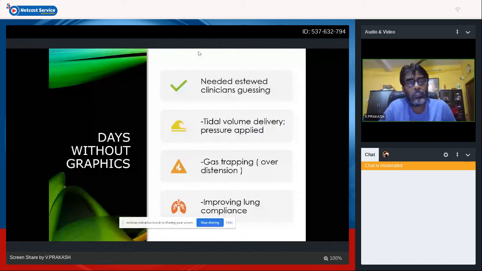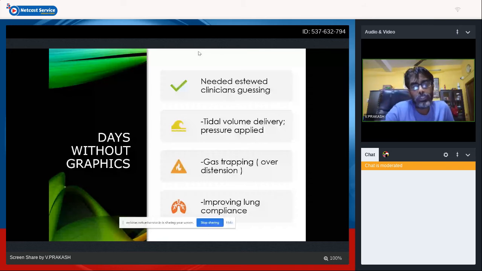See what happened in the days without graphics. It needed astute clinical guessing. The tidal volume delivery and pressure applied were not predictable. There was gas trapping and over distension of lungs. And when lung compliance was improving, it had to be only a clinical decision. We don't have any guide. The chances of a pneumothorax, if you're going to decrease the settings later, it takes a longer time. So the chance of intervening events was more.